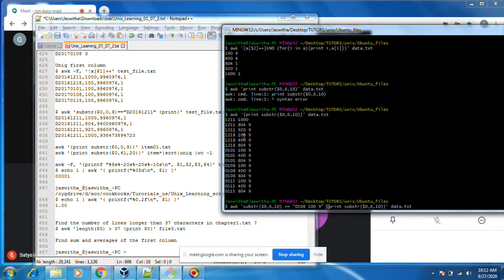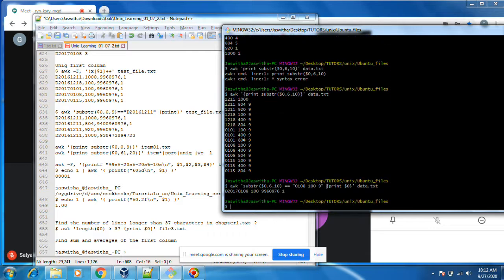I want to print the entire line, $0. That's it. Okay, you can search or check the condition using substr also, not only in field separator, this space or comma, as you wish.